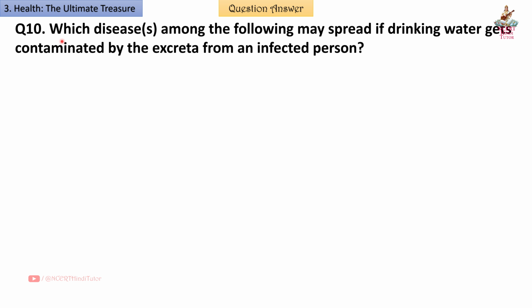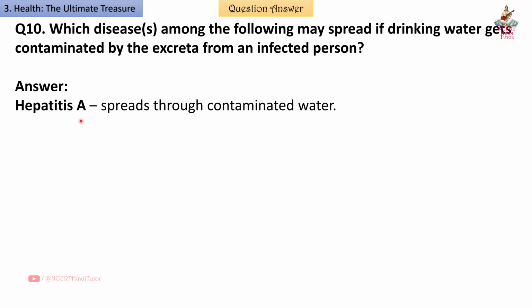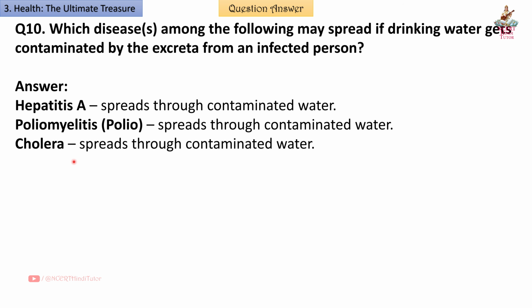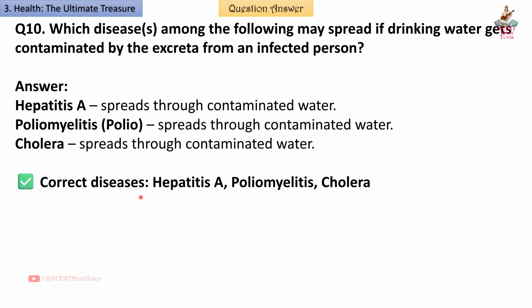Question 10. Which diseases among the following may spread if drinking water gets contaminated by the excreta from an infected person? Answer: hepatitis A spreads through contaminated water. Poliomyelitis, polio, spreads through contaminated water. Cholera spreads through contaminated water. So correct disease is hepatitis A, poliomyelitis, cholera.